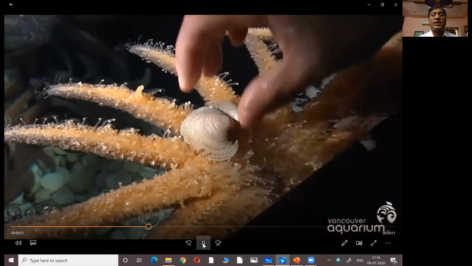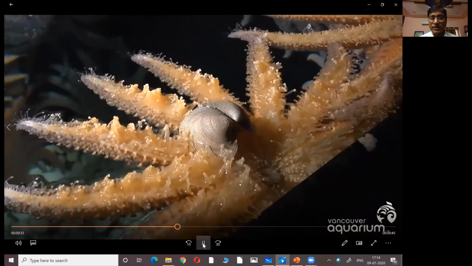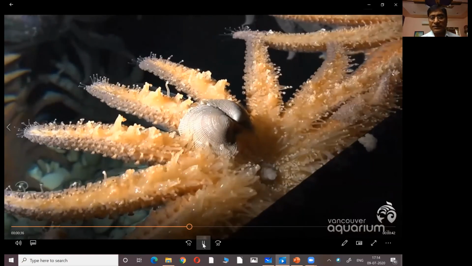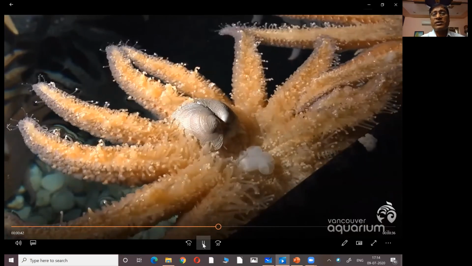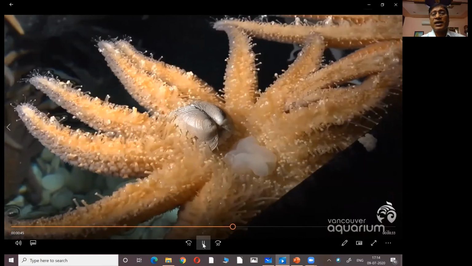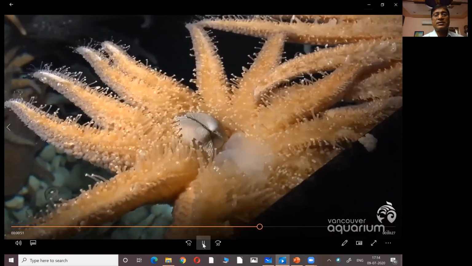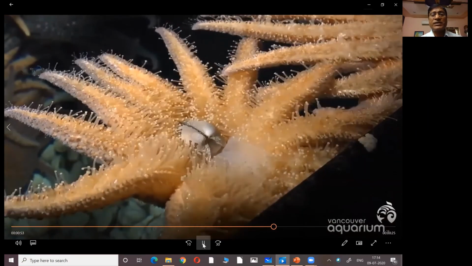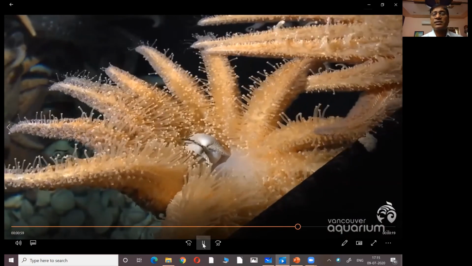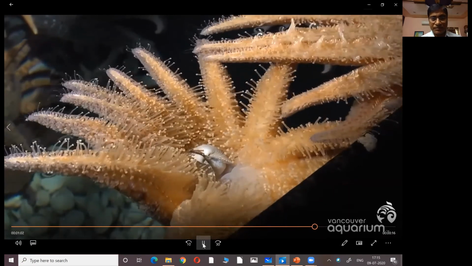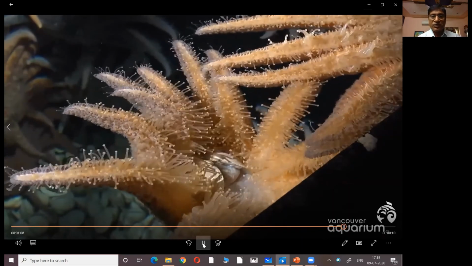For demo purposes, an opened bivalve is kept. We ourselves opened it for the demo, but otherwise it itself opens the shell. Now, in between the two shells, there is a soft organism. Now the stomach is coming out, you see. The stomach will get in touch with the organism and then release a lot of digestive enzymes or chemicals, and then makes the organism almost soft, and then it sucks the nutrients. So that is what is happening in starfish. It's very interesting, where the stomach comes out and takes food.